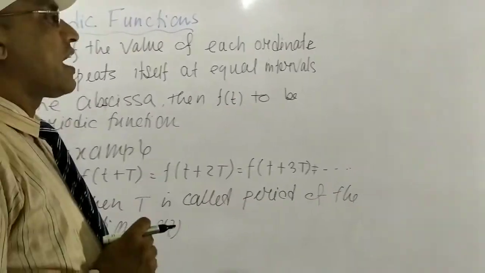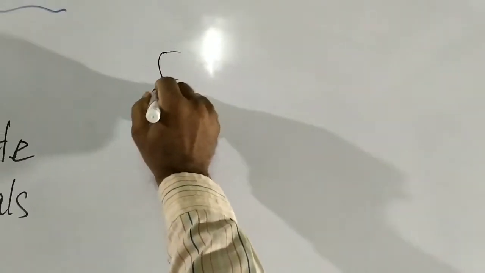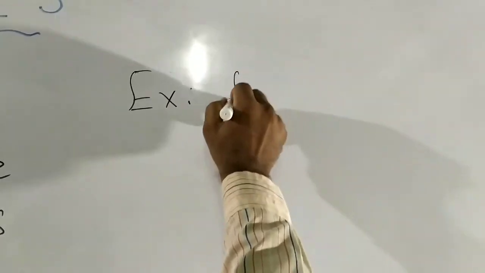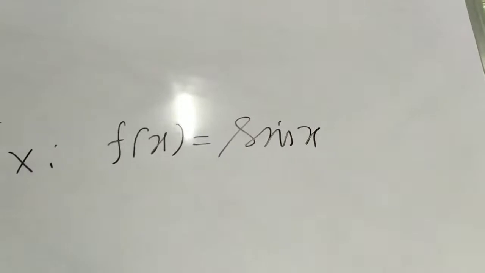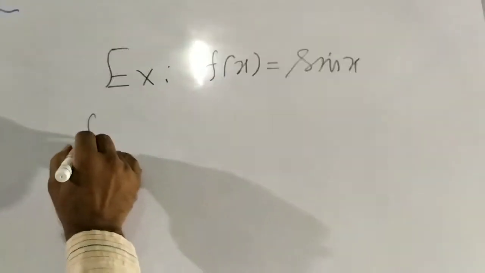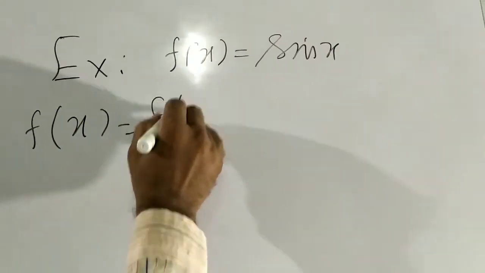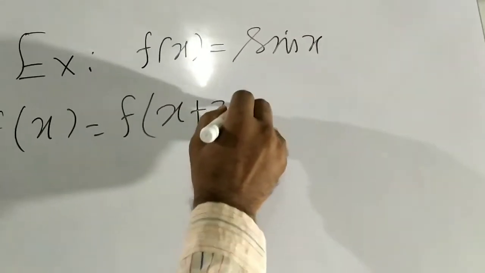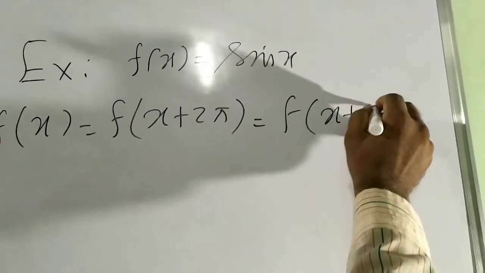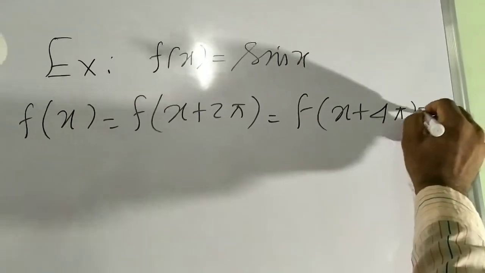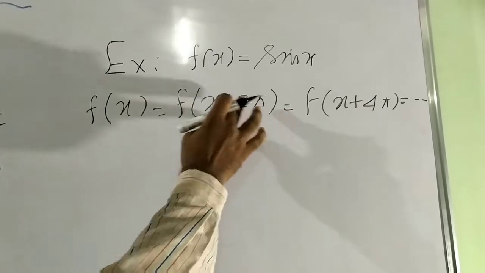Now in case of the sin x function, for example, we consider f(x) equal to sin x. So we know f(x plus 2 pi) equals f(x plus 4 pi), and this period is 2 pi.